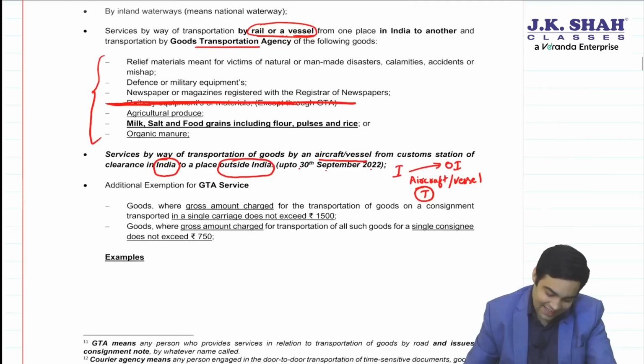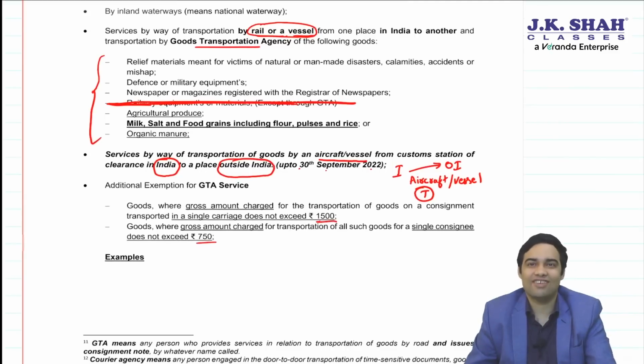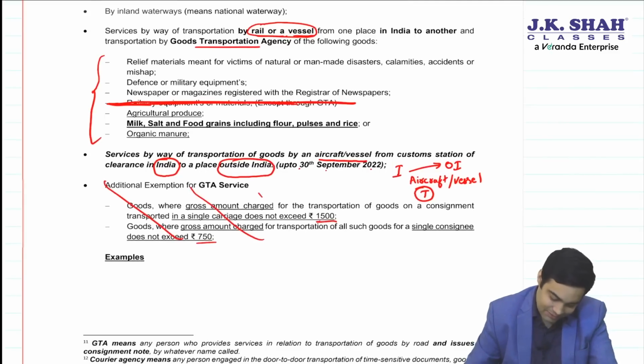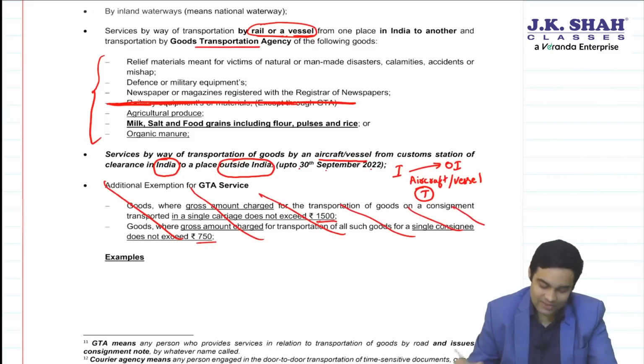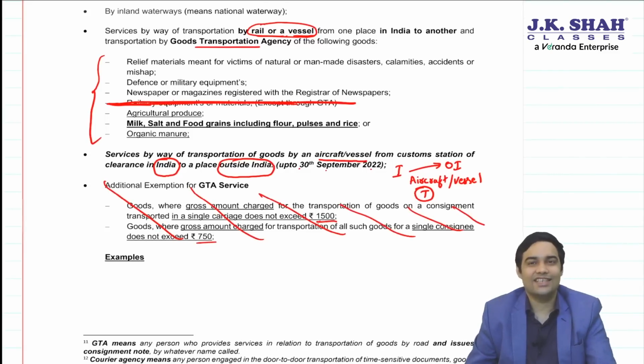Okay. Then there used to be an exemption for 1500 and 750. This exemption is also deleted. GTA used to enjoy an exemption depending on single carriage, single consignee. This exemption is also deleted, so you don't have to check 750 or 1500. In such cases, it would be liable to GST. Okay.